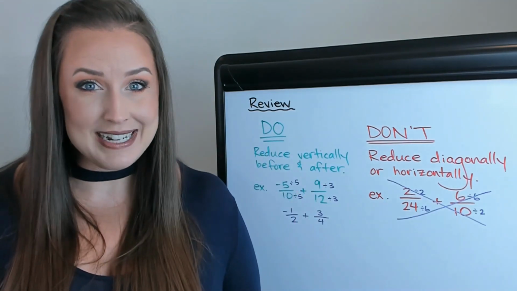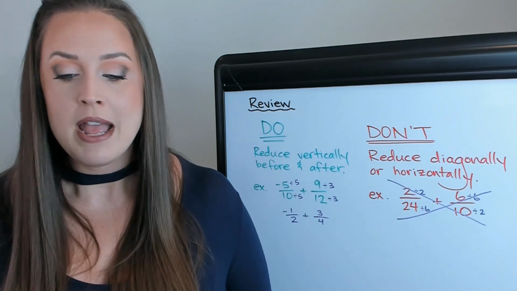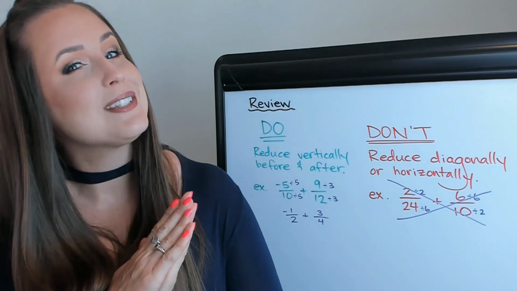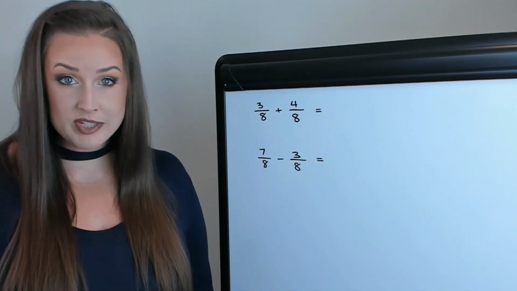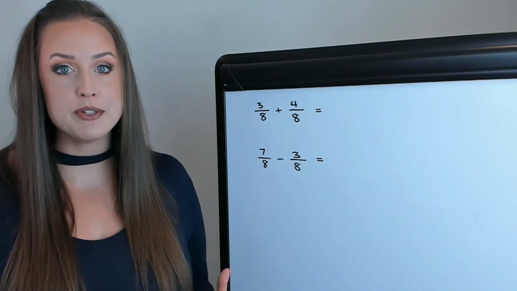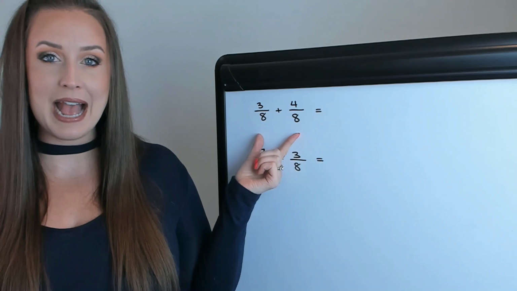So let's actually get into the addition and subtraction. I'm going to give you a bunch of examples, work through them with you, and I hope that you'll leave any questions that you have down in the comments and I can address them. The most important thing when you're adding and subtracting fractions is to have what's called a common denominator. That means the denominators of your fractions need to be exactly the same.